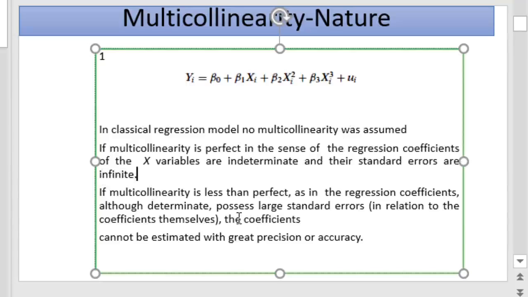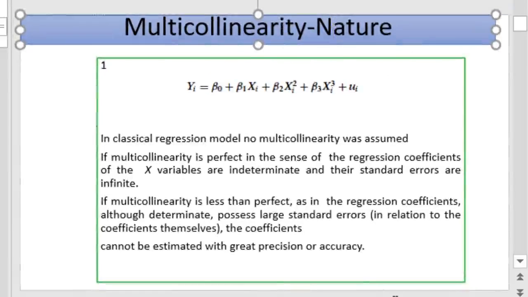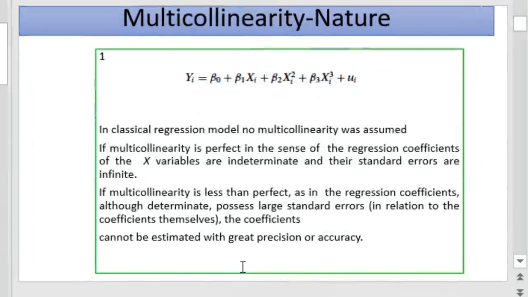These are the two consequences of multicollinearity. If multicollinearity is less than perfect, the regression coefficients are determinate, but the standard errors will be very high.